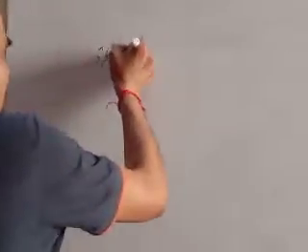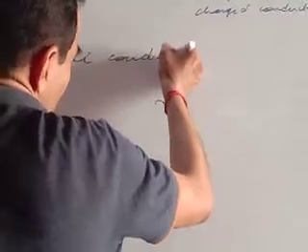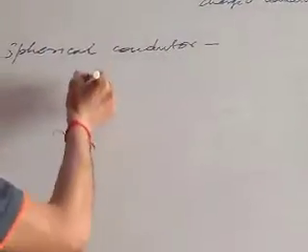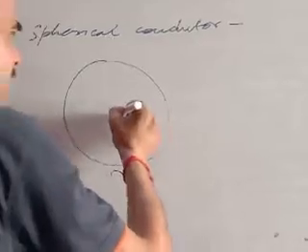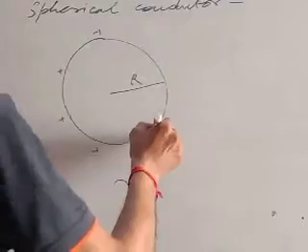For calculating the capacitance of a conductor, we will assume some external charge Q is given to it and the potential of its surface will be calculated. And by the ratio Q upon V, we will get the capacitance of the conductor. For example, take a spherical conductor. Consider a spherical conductor of radius capital R. Suppose it is given external charge Q.